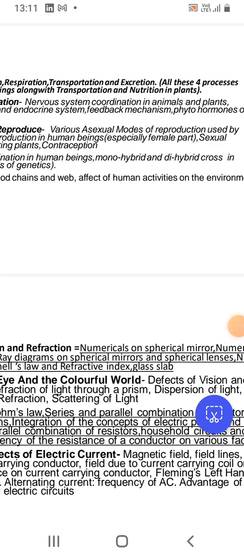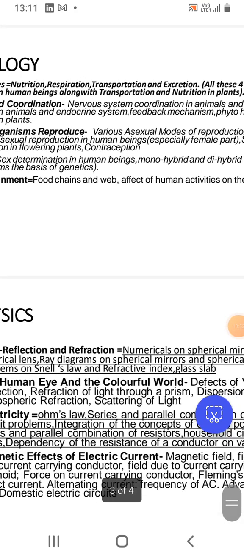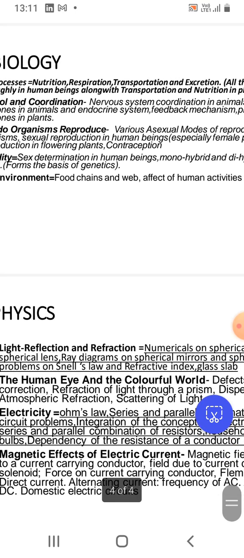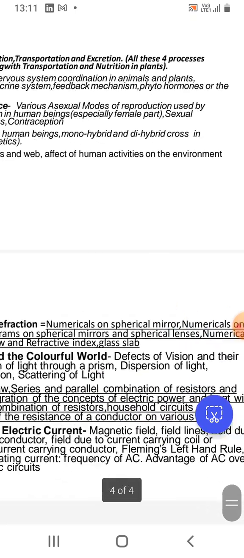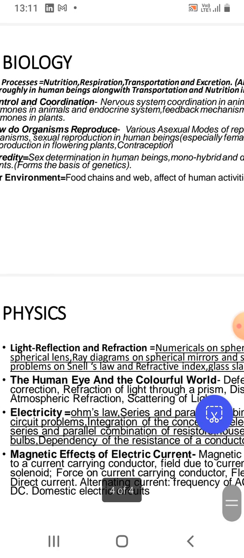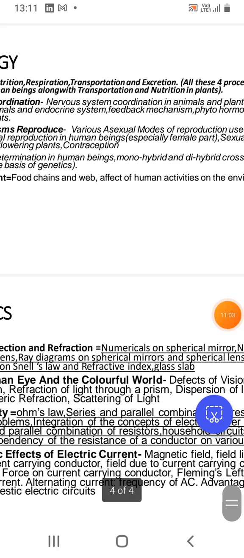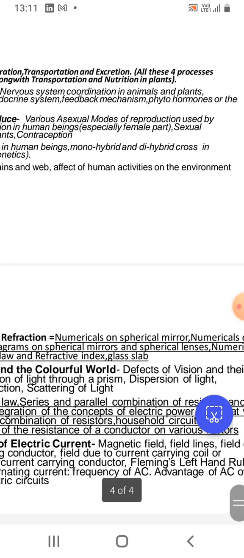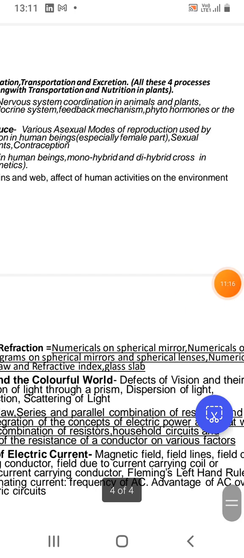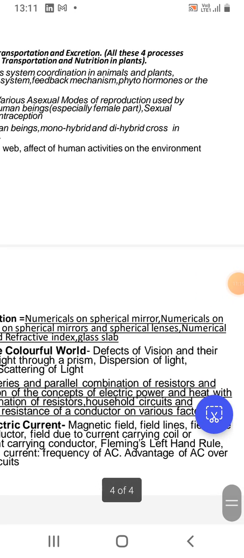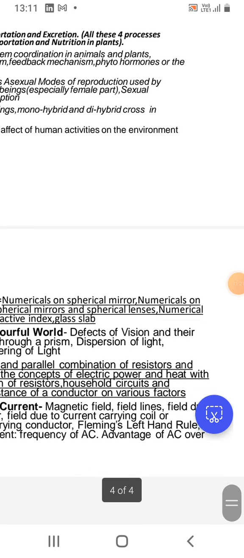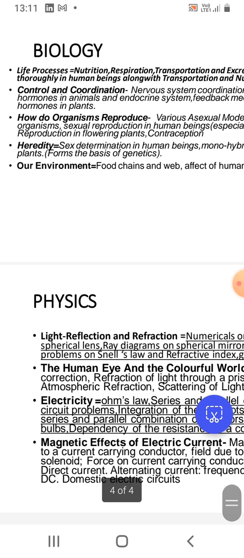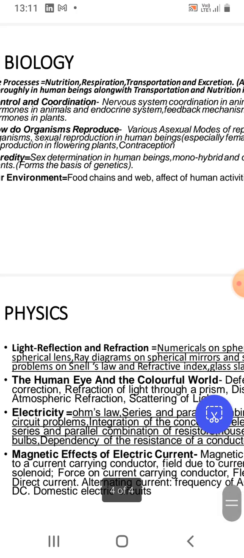So it can also be asked in the case study, because of how these concepts like series and parallel combination of resistors and the complex circuit problems are integrated with the electric power and heat, and how those ideas of the heating effect of electric current could be applied in the household circuits. Some complex problems could also be formed on that, and mostly assertion and reason questions could also be asked on that. And then bulbs, household circuits and bulbs.